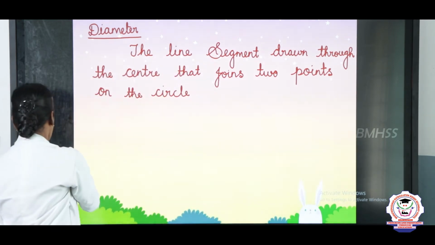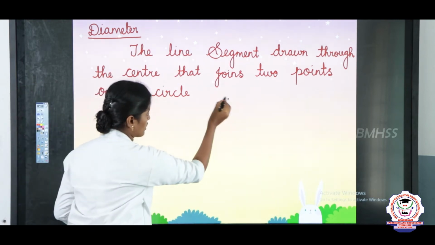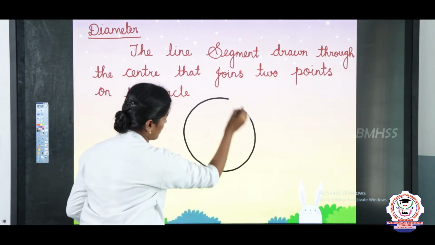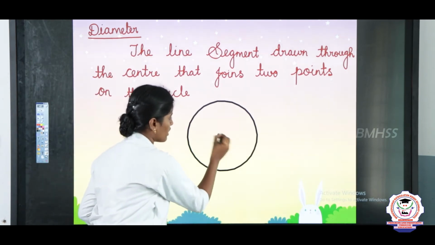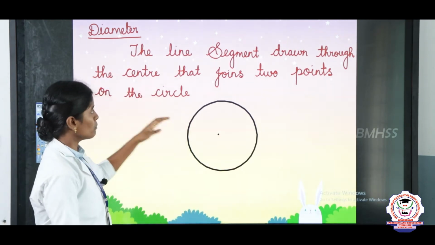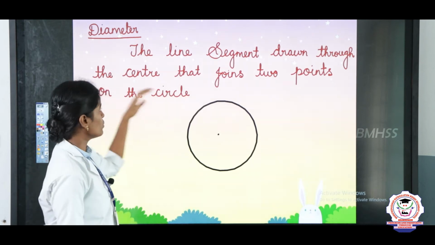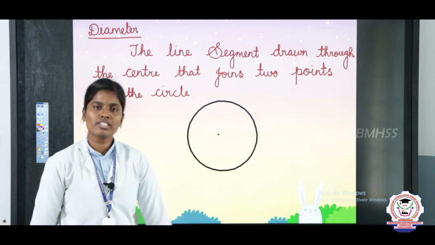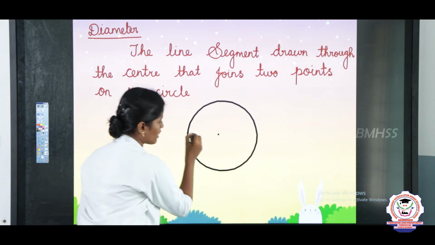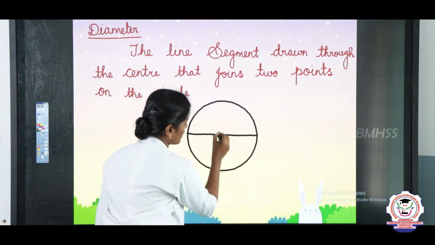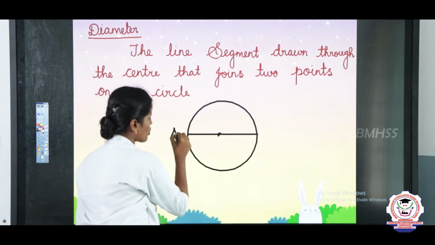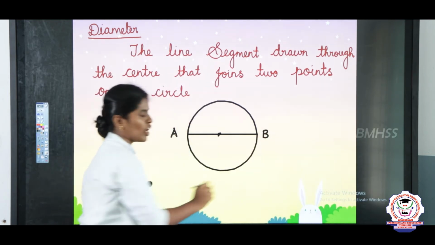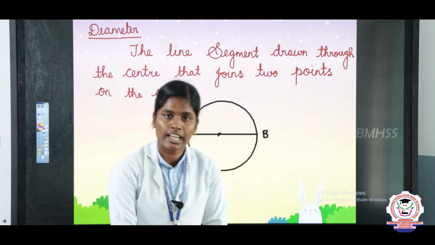Listen here. First you will draw one circle. Okay, and then keep one center point. Now the diameter means a line segment drawn through the center that joins 2 points on the circle. So center la irundhu oru line segment draw panna, that is called the diameter. Here AB is called the diameter. The longest chord of the circle is the diameter.